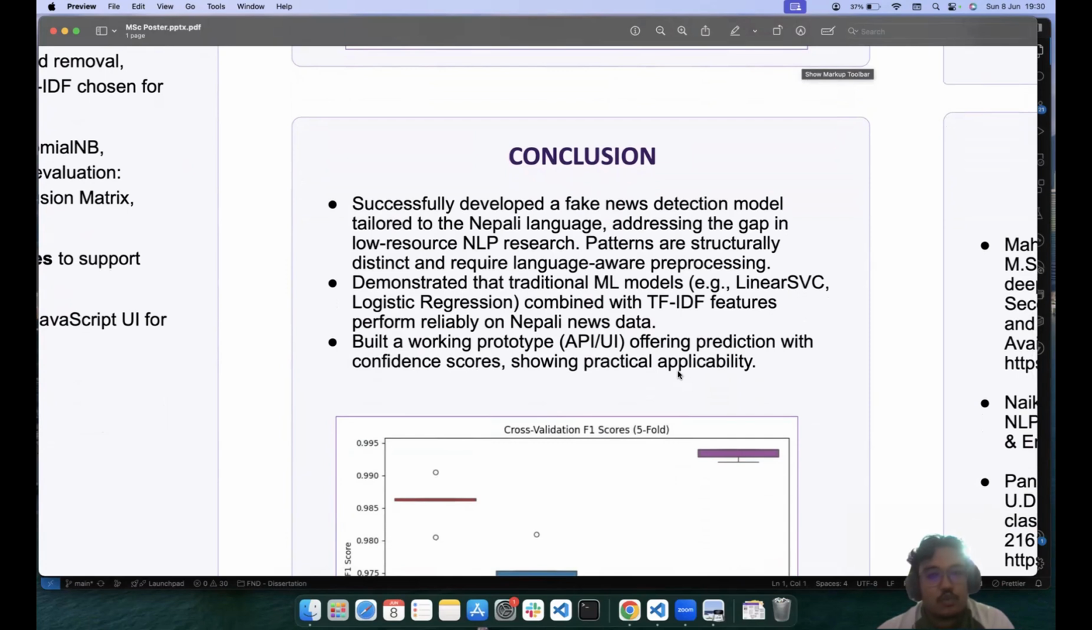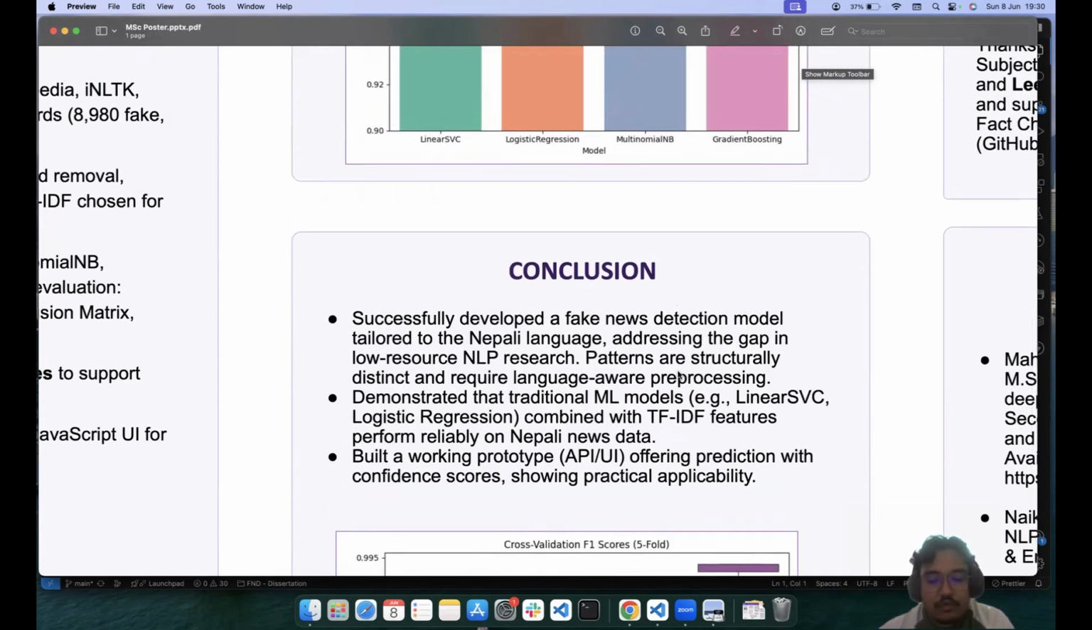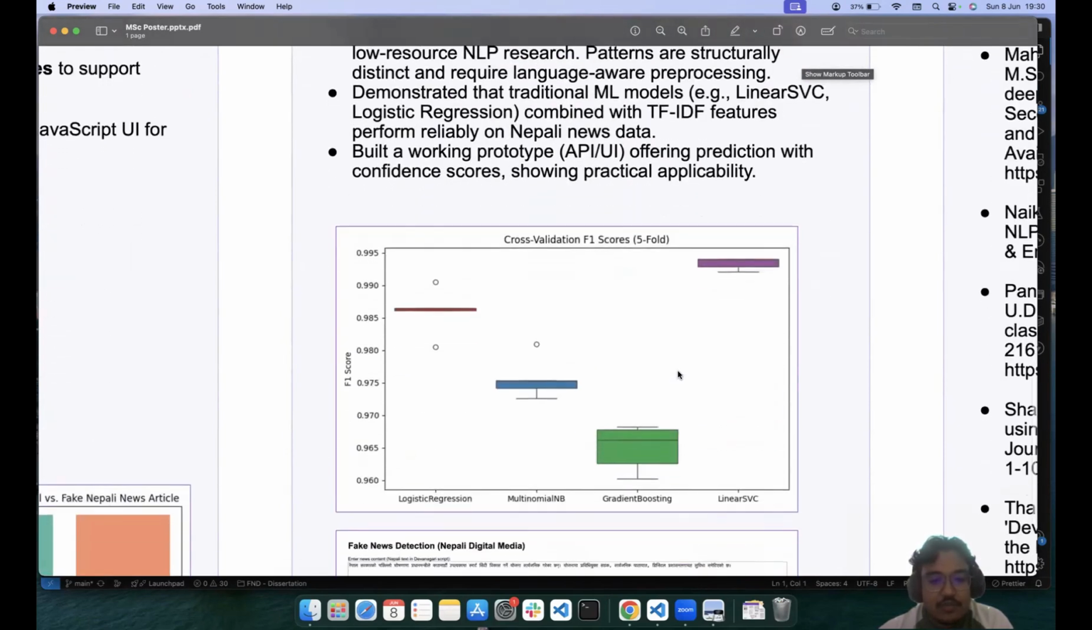I even built a working prototype with API and UI, offering prediction with confidence scoring and showing practical applicability as well. After a while, I'm going to show you a short demonstration. And as I mentioned before, to find out the stability, I did the cross validation check. So I've included the screenshot of that here. You can see cross validation F1 scores for fivefold for logistic regression, multinomial NB, gradient boosting, and you can see linear SVC outperformed in cross validation F1 scores as well.